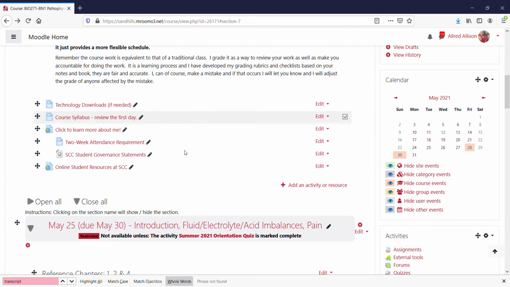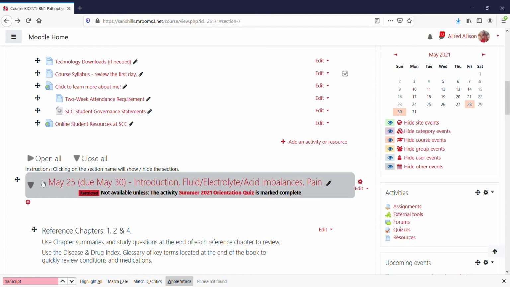However, I do want you to review this schedule of assignments and the course syllabus. I have also labeled every folder in this course with when that unit starts and when it is due, which is in parentheses. So for example, the first unit starts May 25th, our first day, and it is due 5 days from then. So this gives you an idea of when things are due visually without having to go back to the syllabus or go back to the schedule of assignments constantly.